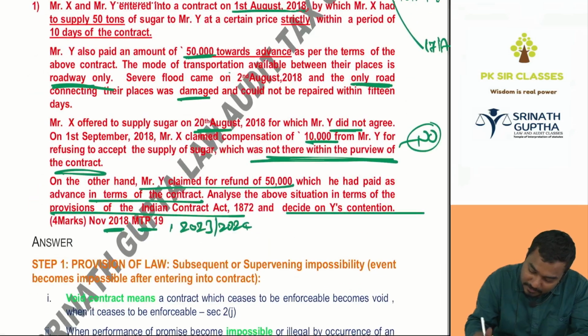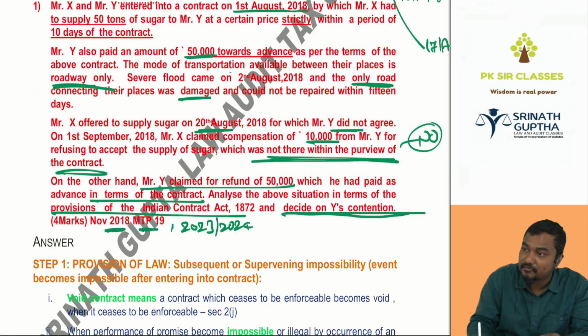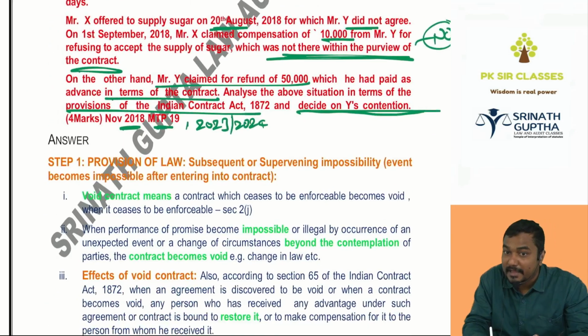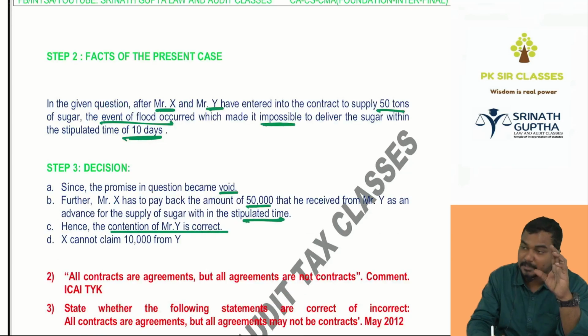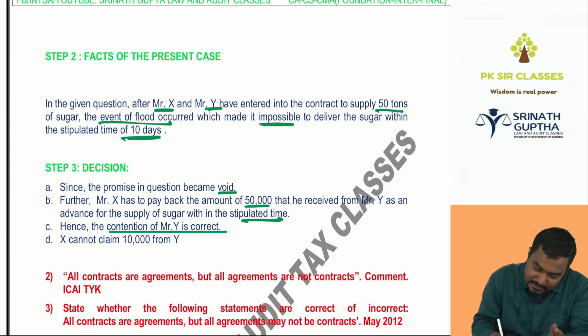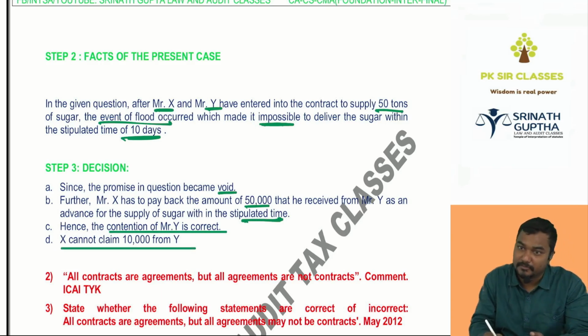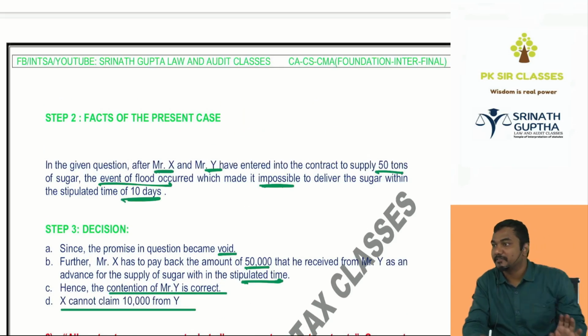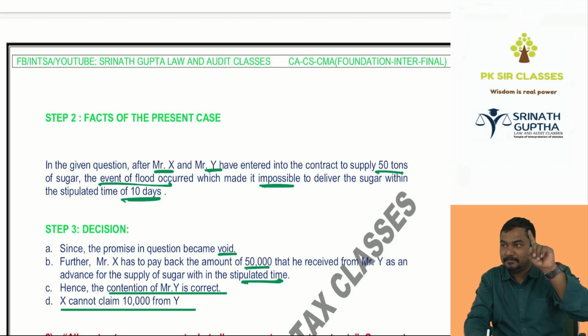Look, in the question it asks to decide Y's contention. Y's contention is correct. Write this definitely. In step number 3, whatever he is asking in the last line, you have to write specifically and explicitly. Hence, contention of Y is correct. X cannot claim the 10,000 rupees, but Y can claim his 50k back. This is how you have to answer the question. Everyone clear? Step number 1, what is the intention of the act? Step number 2, what happened? Step number 3, decision. Clear?